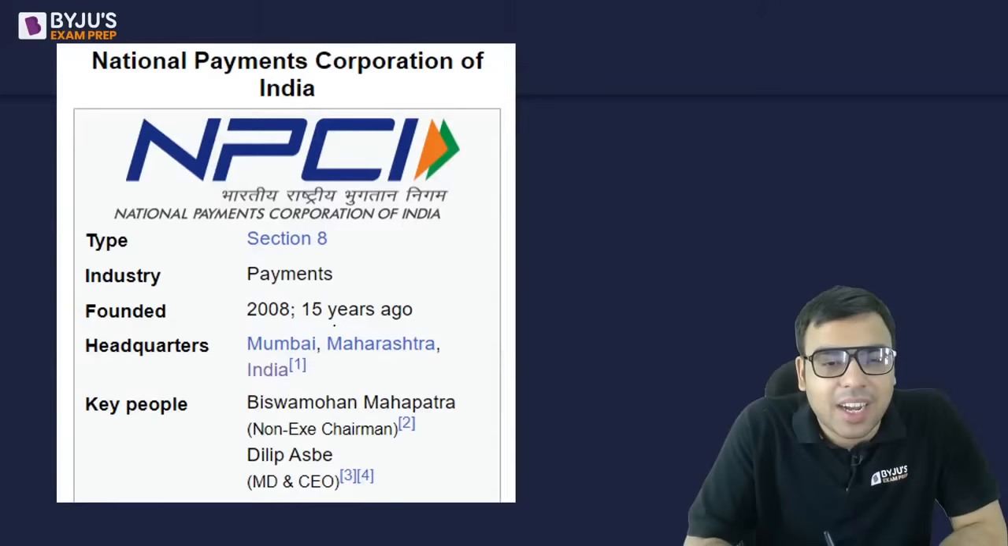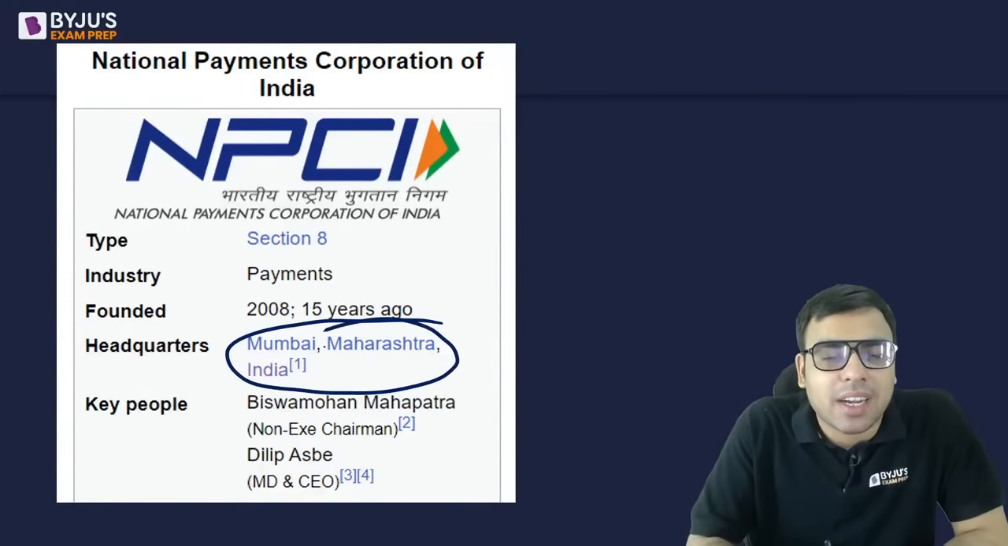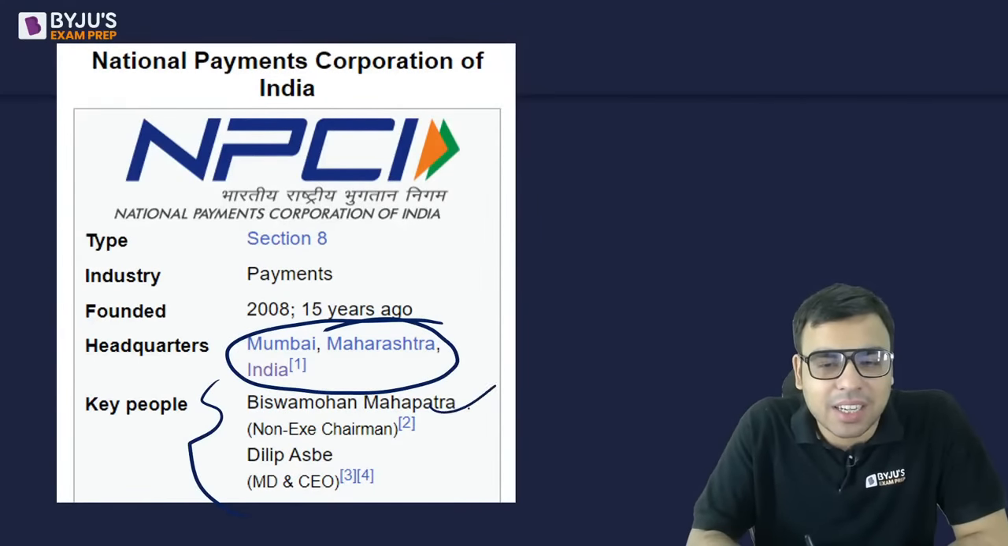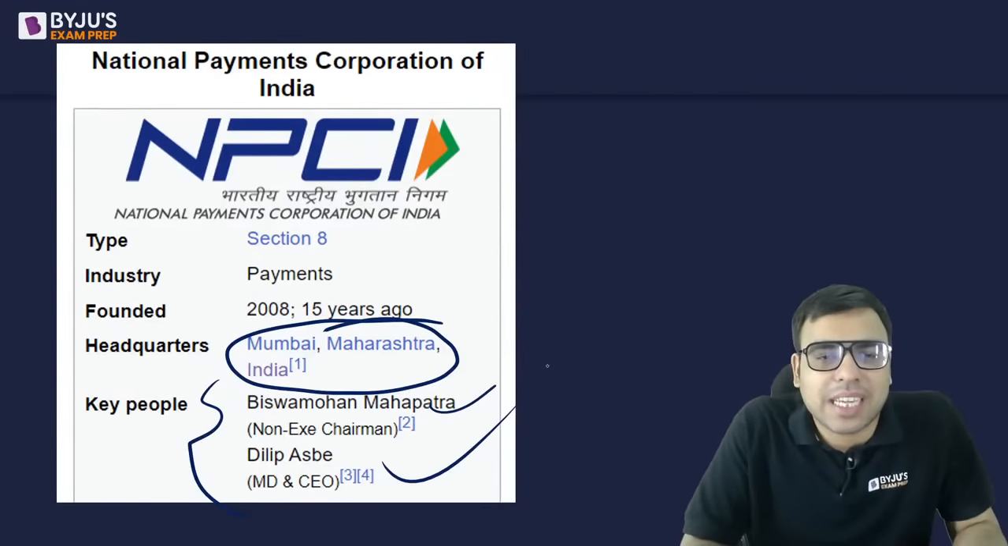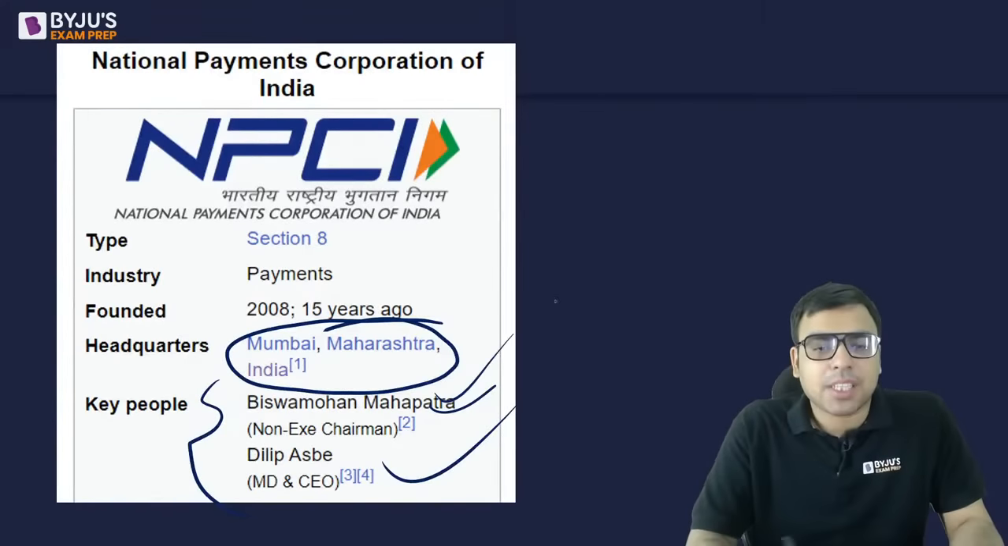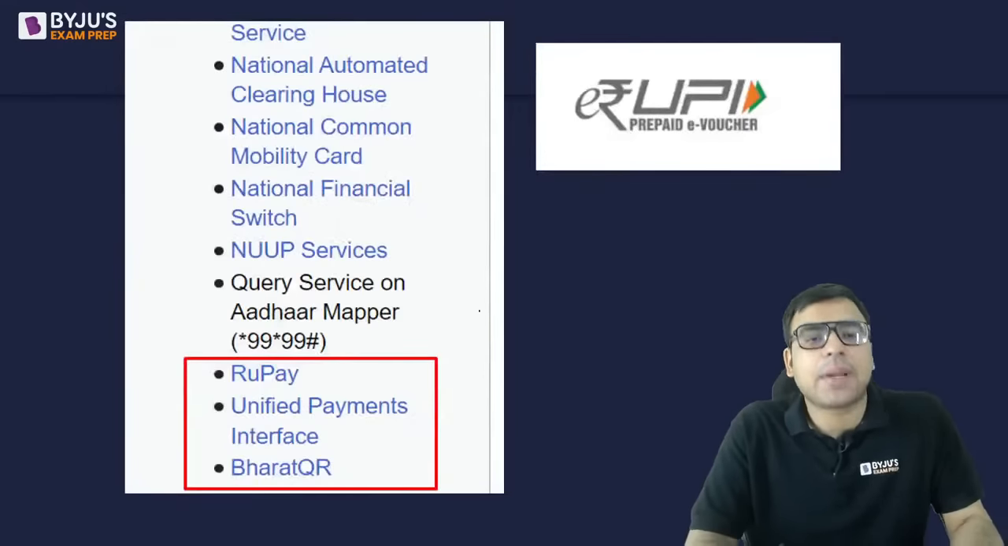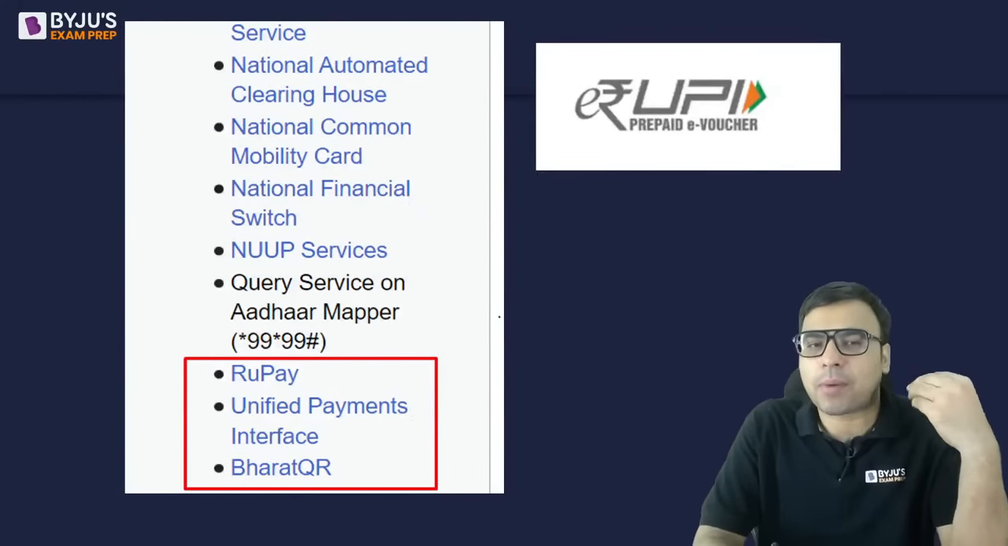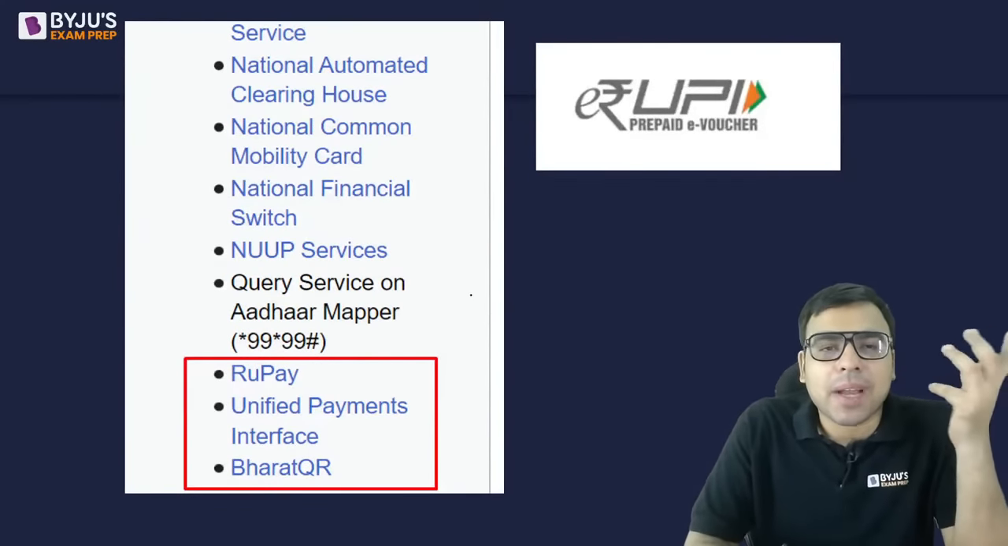ठीक है? It is headquartered in Mumbai. These are the chairmen. Just go through it, because you should know about the National Payment Corporation of India. अब इसके बारे में, if you go through Wikipedia, you will find a lot of services being provided. But some of them I'm highlighting.